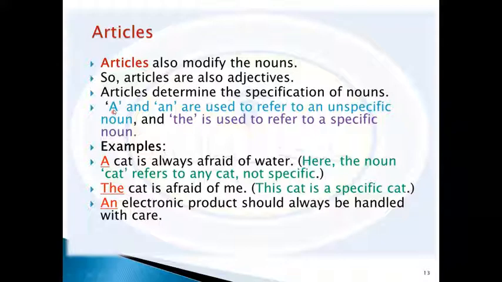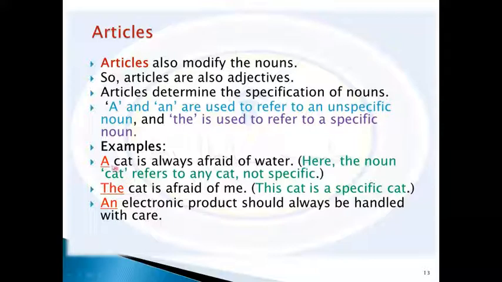A and an have the same function. They are used to refer to unspecific nouns, that means any. So a and an are used with any nouns that are unknown or unspecific. So we use a or an to say any.